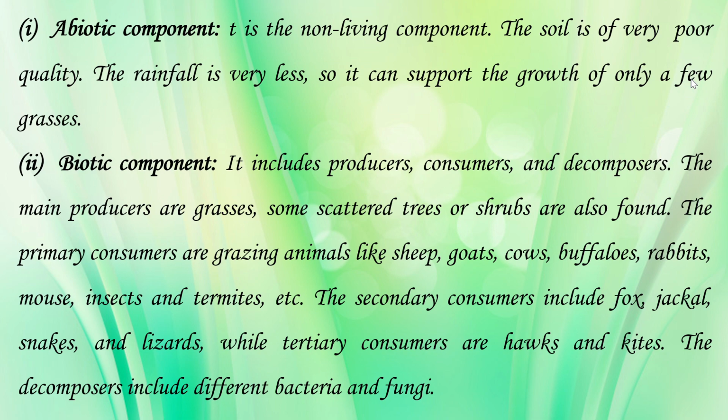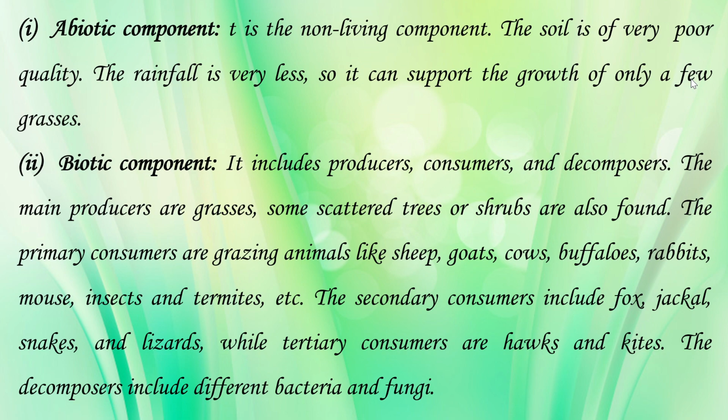Biotic component, it is the living component. It includes producers, consumers and decomposers. So all of you know very well, producers can prepare their own food through the process of photosynthesis. So main producers are grasses, and some scattered trees or small shrubs are present in the grassland ecosystem.